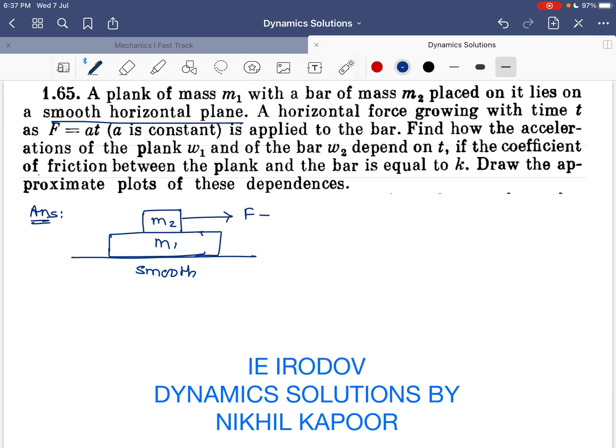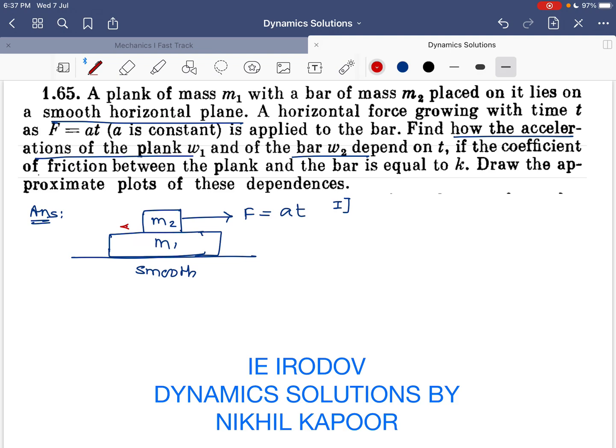is a variable force F = AT, which is increasing with time. A is a constant, and it is applied to it. We need to find how the acceleration of the plank and the bar depends on time t. So first of all,